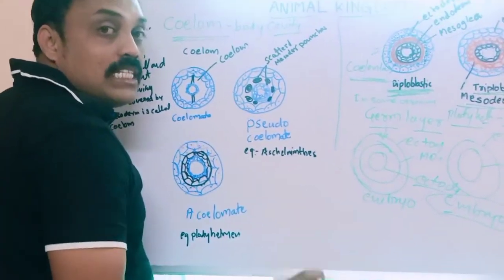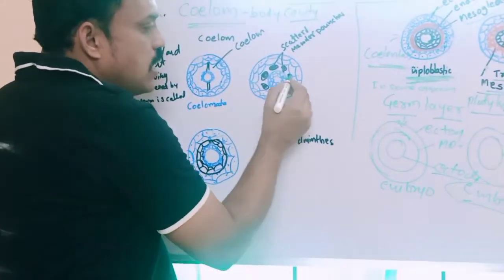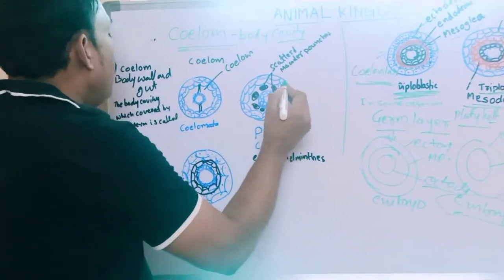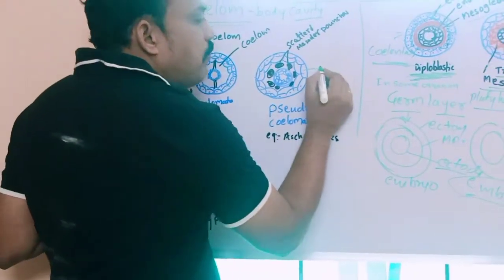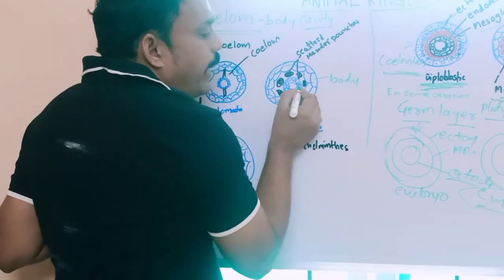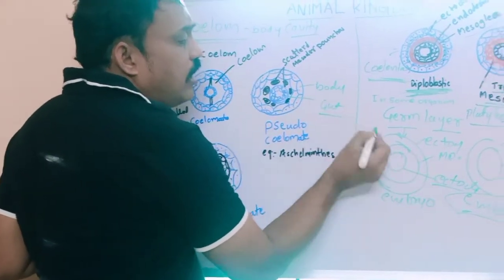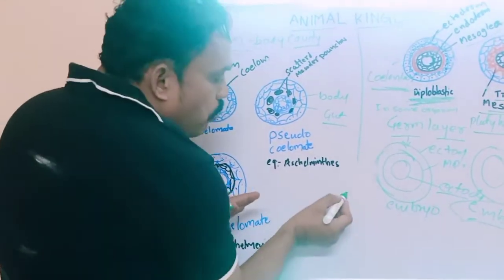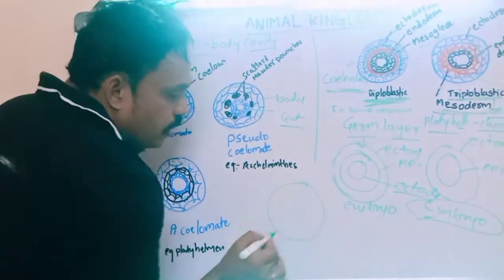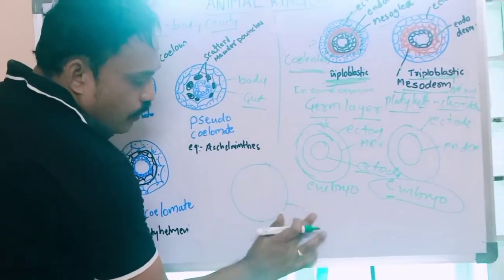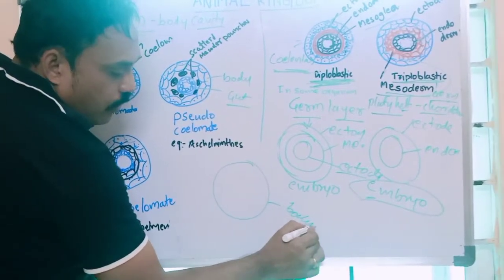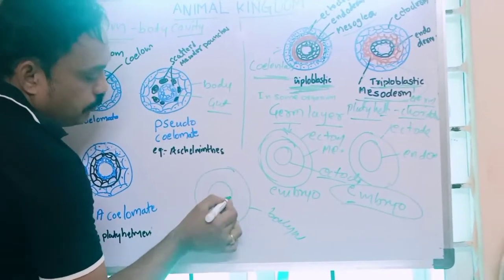Space. The space between the body wall and gut. What is the meaning of gut? Digestive system. I will draw here, easy to understand. This is body wall, and this is gut.